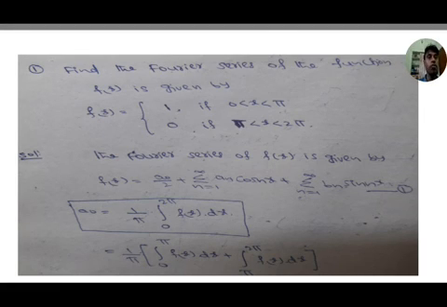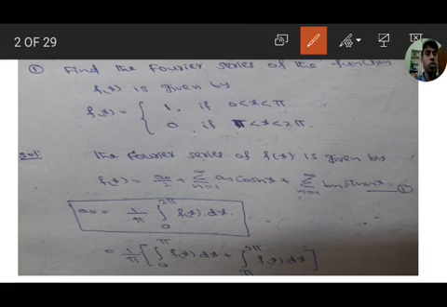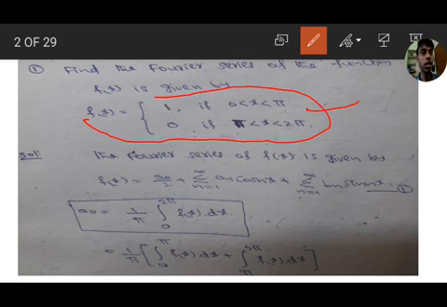First one. Find the Fourier series of the function f of x given by f of x equal to 1 if 0 less than x less than pi, 0 if pi less than x less than 2 pi. Here the given function is not a single valued function, it has a point of discontinuity. At pi the function is not continuous, it is a discontinuous function. How to find the Fourier series for such functions?